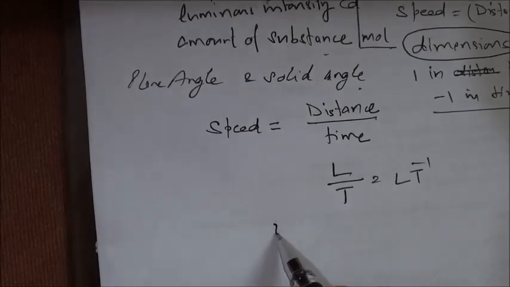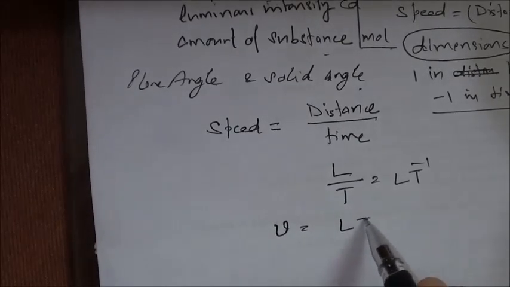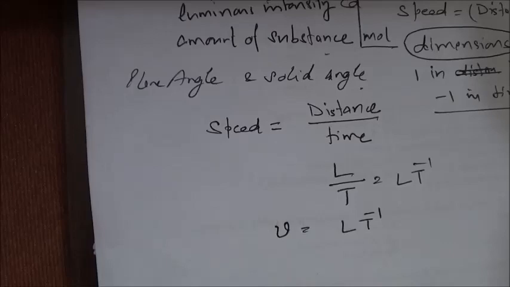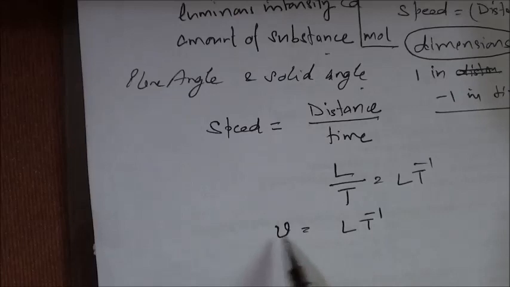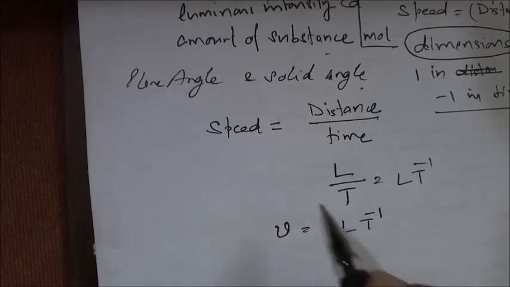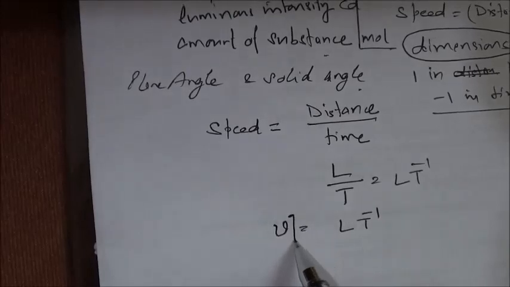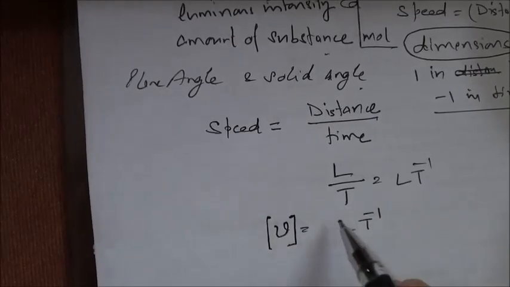But if I write v is equal to LT minus 1, it gives an impression as if the value of velocity or speed is LT minus 1. But it is not correct. Actually, when I am writing it, I want to tell that the dimensions for speed are LT minus 1. So we use this square bracket.